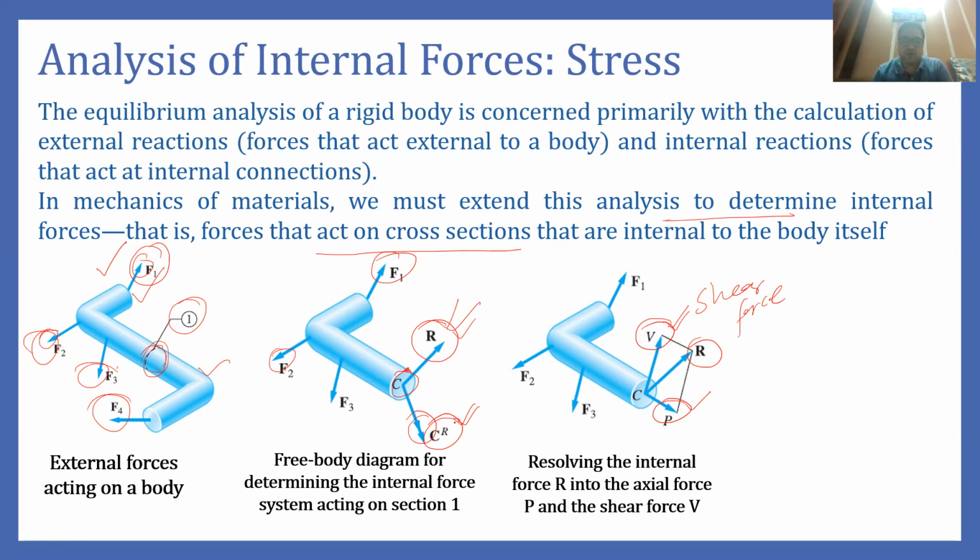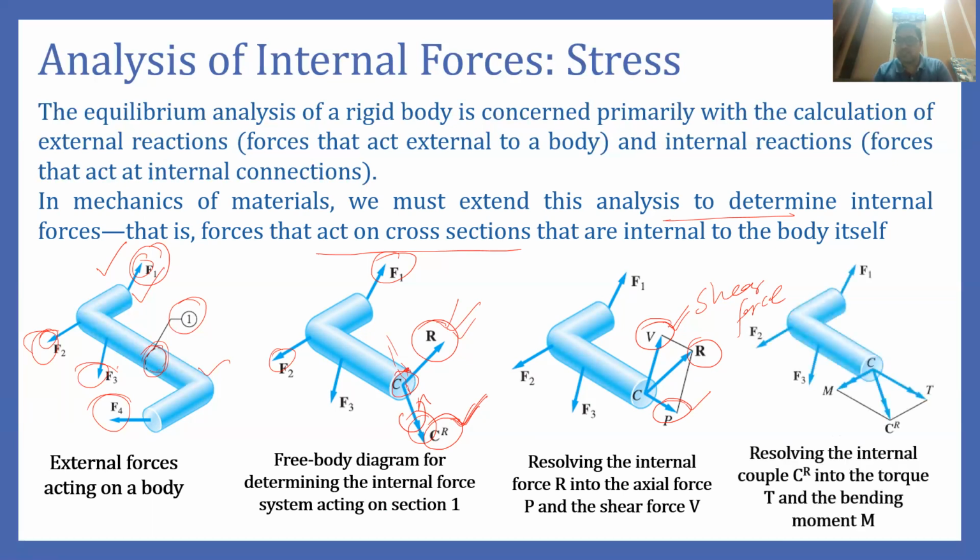Similarly, if we talk about the couple, this couple is acting about a particular axis. So this couple will be something like this, rotating about a particular axis. This couple can also be divided into two components.